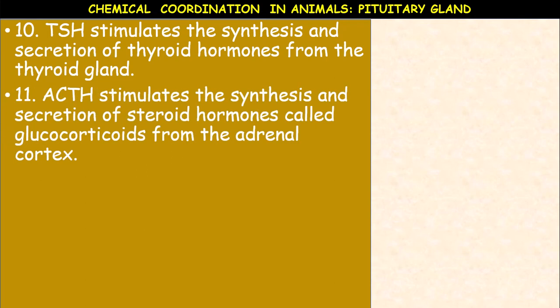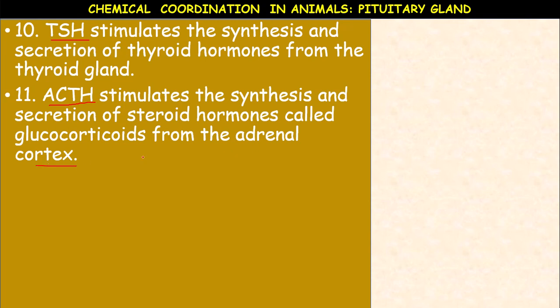Next, ACTH, adrenocorticotropic hormone. TSH means thyroid stimulating hormone. ACTH, adrenocorticotropic hormone, stimulates the synthesis and secretion of the steroid hormones called glucocorticoids from the adrenal